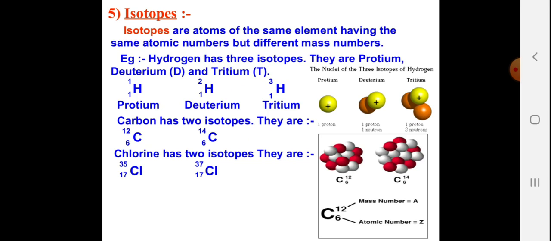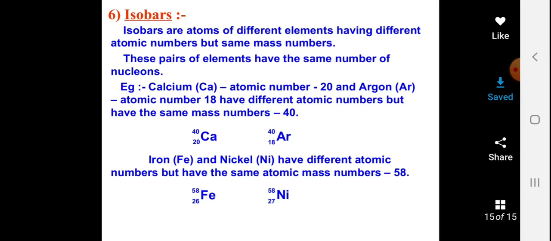Here you can see carbon has 2 isotopes, carbon 12 and carbon 14, with the same atomic number 6 but atomic mass 12 and 14 respectively. Chlorine has 2 isotopes. They are chlorine 35 and chlorine 37 with the same atomic number 17 but different atomic mass, that is 35 and 37. So the conclusion is isotopes have the same proton number but different neutron number, so their mass number also changes.